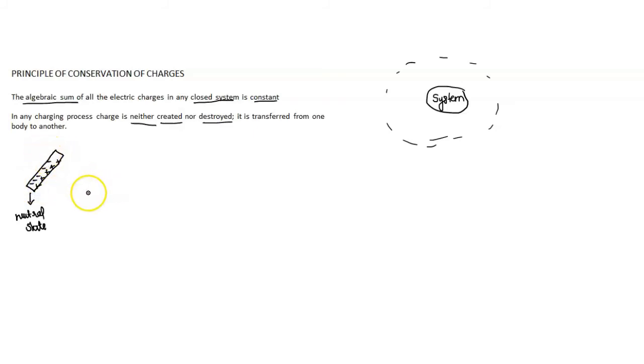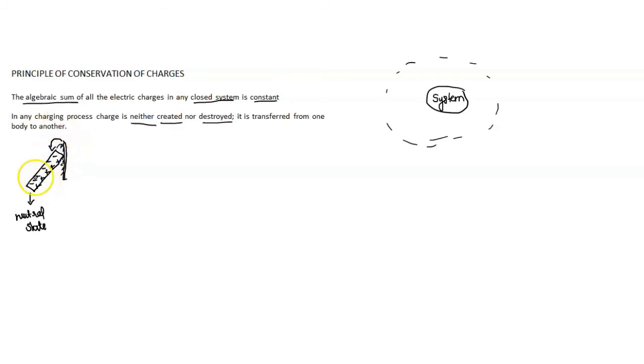So if we rub together a plastic rod and a piece of fur, and both objects are initially uncharged, then the rod acquires a negative charge since it takes electrons from the fur. When we rub this rod with the fur, the outer electron of the fur moves to the rod.